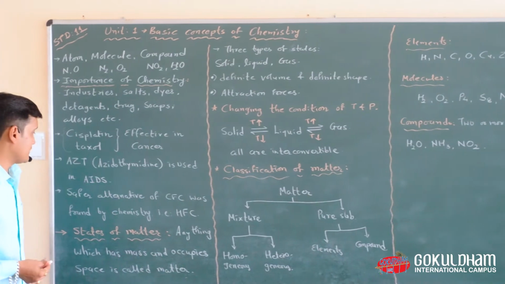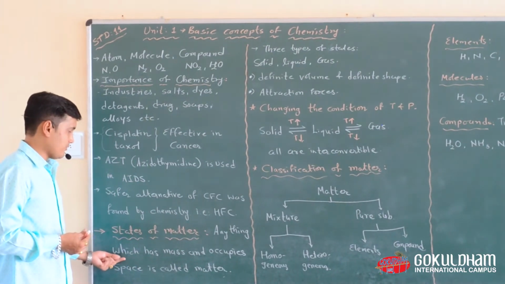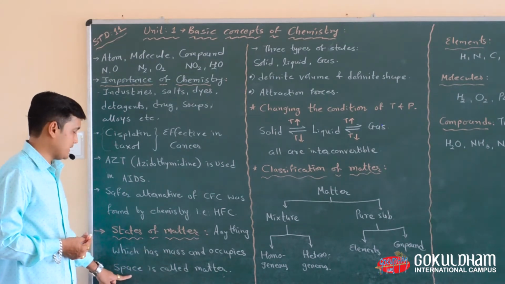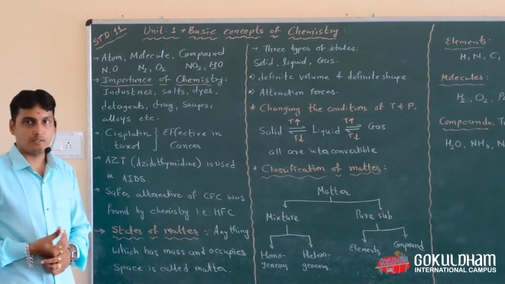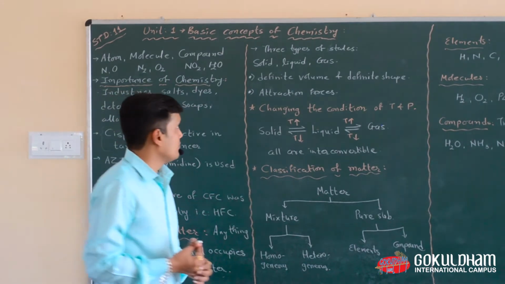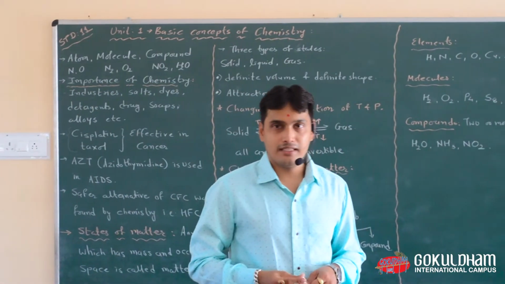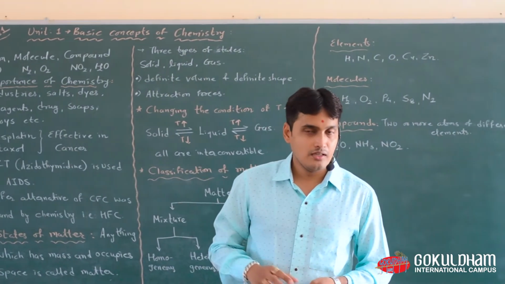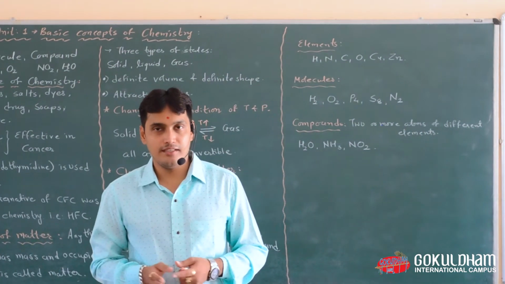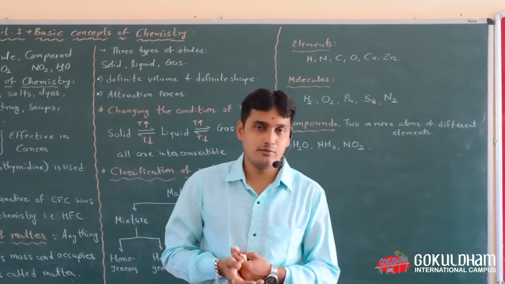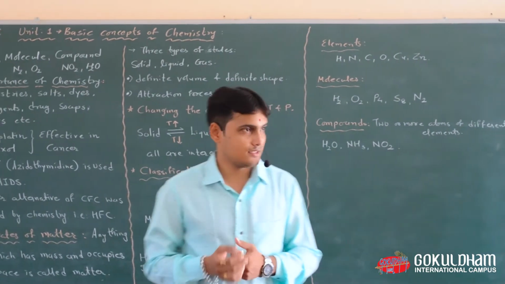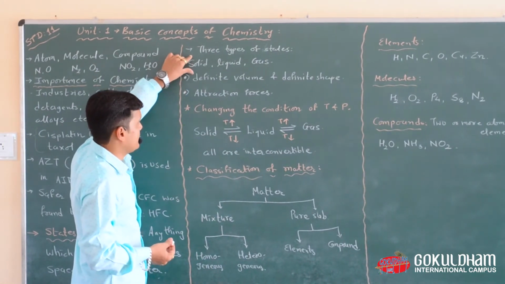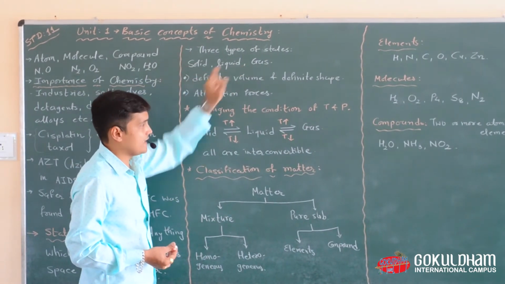The states of matter are distinguished into three main categories: solid, liquid, and gas.